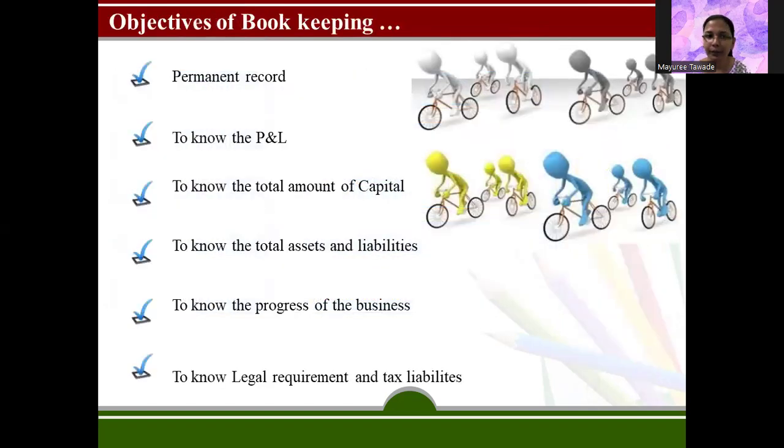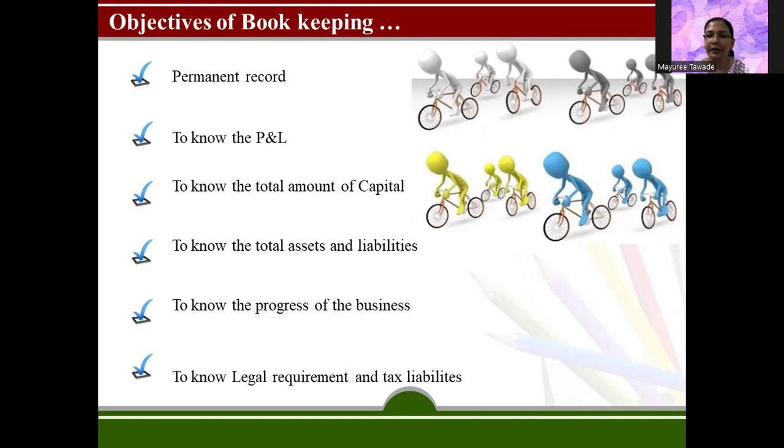Objectives of bookkeeping: permanent record. Once you record the transaction, whether in online mode, now ERP is being developed so nicely that it records all the transactions, and it is very helpful in further processes like MRP, maintenance and other things in inventory. So once you enter your transaction into the set of books, it is permanent, lifelong, until and unless you lose it or anything happens to the record.